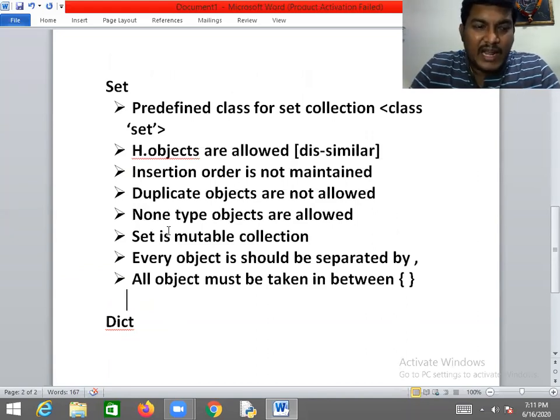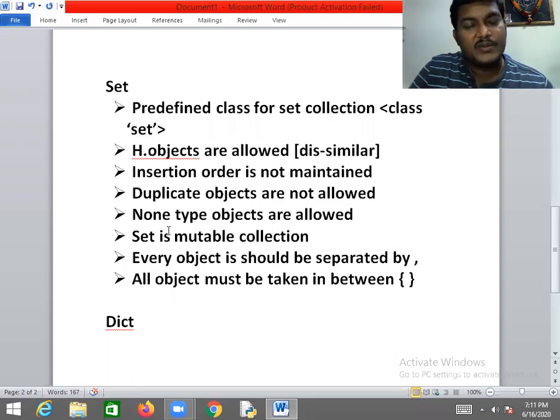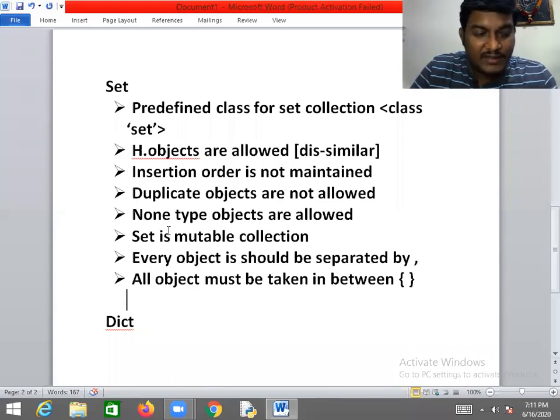Sir, I need a collection where duplicate objects need to be allowed. Then I will use the list collection. Whenever I need a collection where duplicates should not be allowed, I am very strict, duplicate objects should not be allowed.